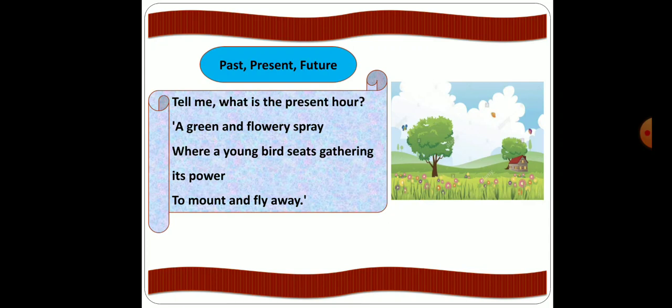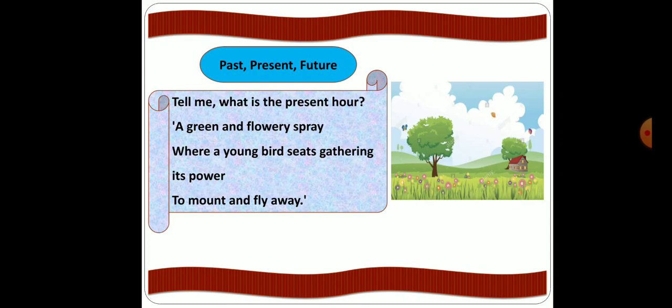So it is a very beautiful season where you can see greenery all around and all the trees giving fresh flowers. That is how the child is comparing his present hour with the spring season, saying that he is very happy. Further, it says that where a young bird